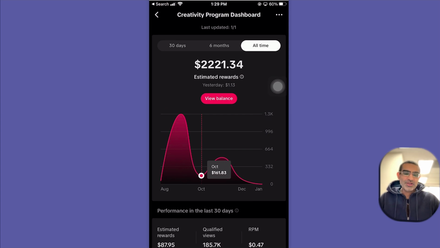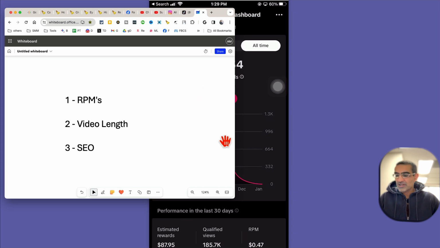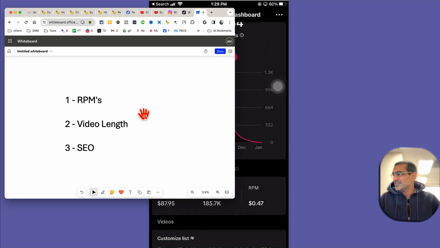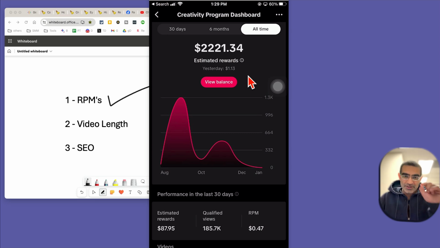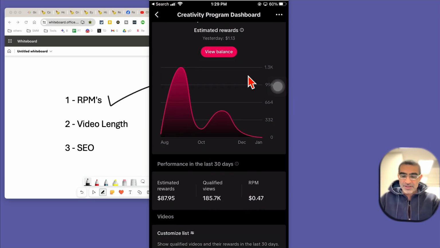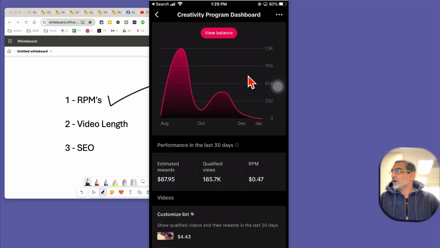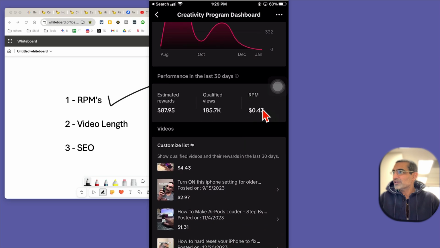Now, let me share with you, because if you do want to make money from TikTok Creativity Program Beta, if you want to monetize it, here's some key lessons that I've learned. Number one is about the RPM. If you create short form content on TikTok, YouTube Shorts, Instagram, Facebook Reels, TikTok Creativity Program Beta has the highest RPM. Look at this, the RPM is 47 cents.